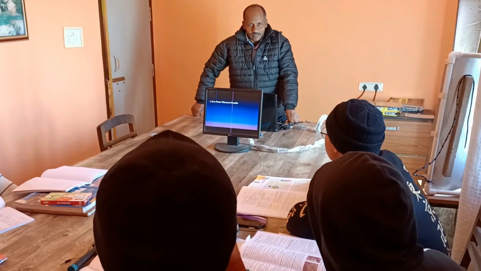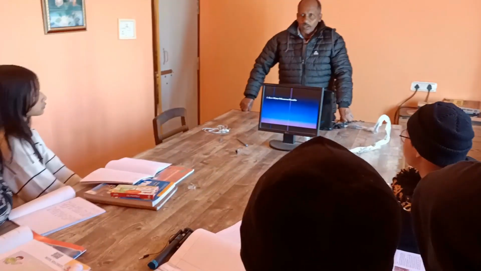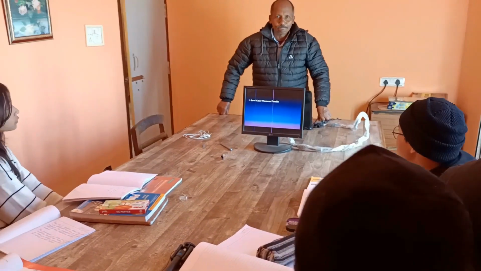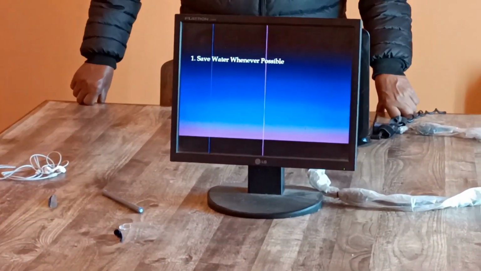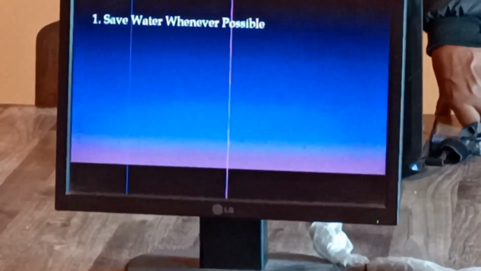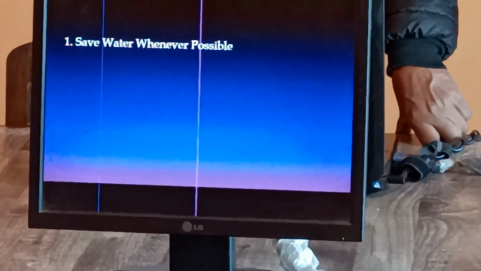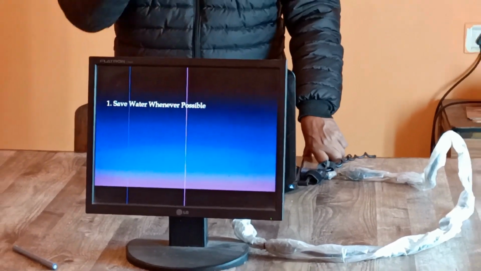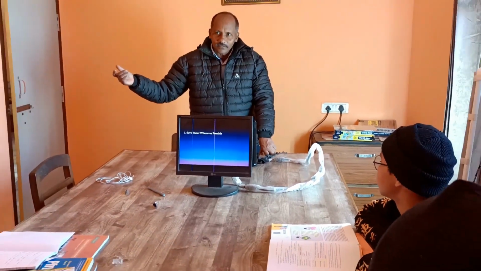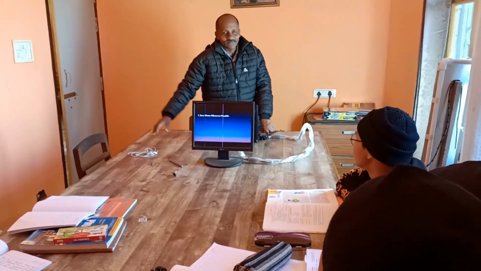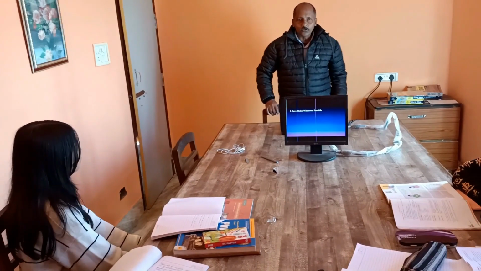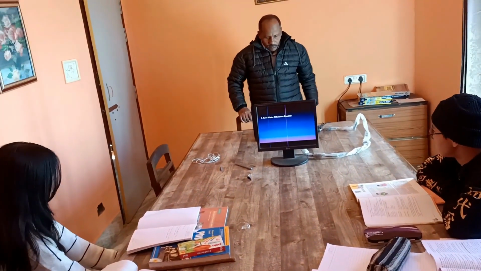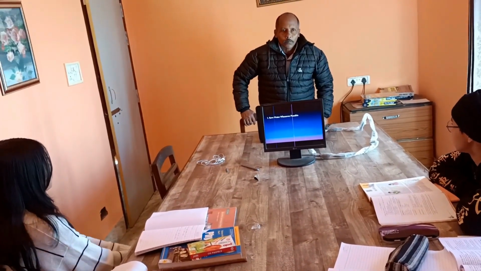How will you do this? Save water whenever possible. How will you save? If you think you can drink only half a glass of water, what should you do? Fill a full glass? You can pour half and drink. This is a very simple thing I'm saying. Okay? What other things can you do? Save water whenever possible. In what way? How?